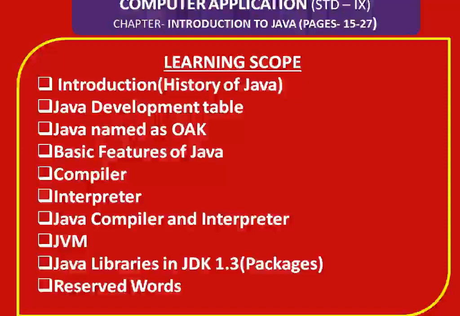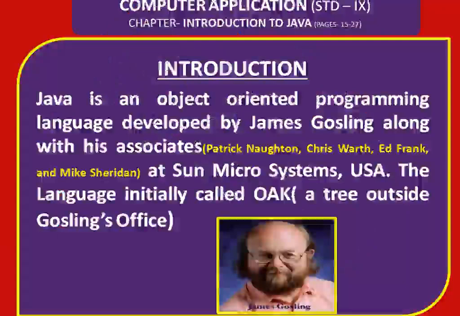It helps the programmers, means users, we are the programmers, to develop various software for solving different types of computational problems. It also helps to develop an internet program or design a website.